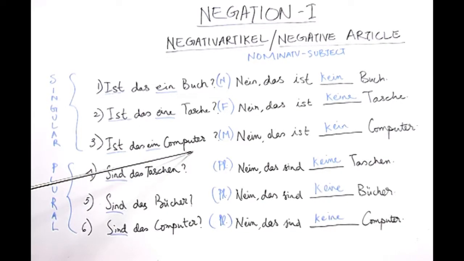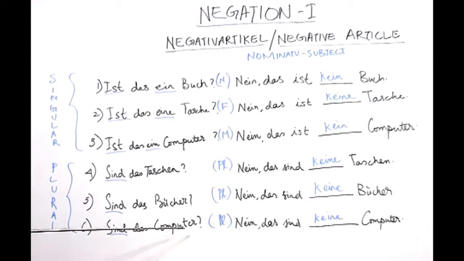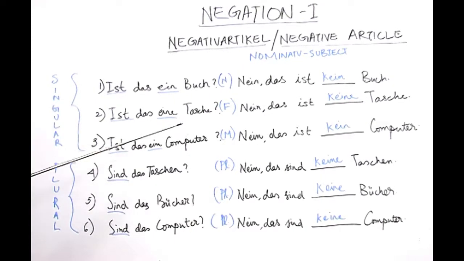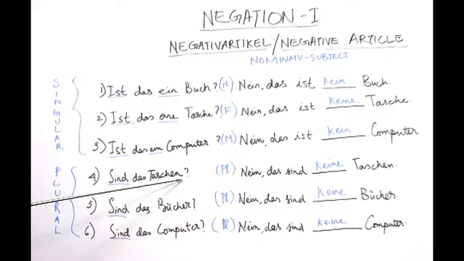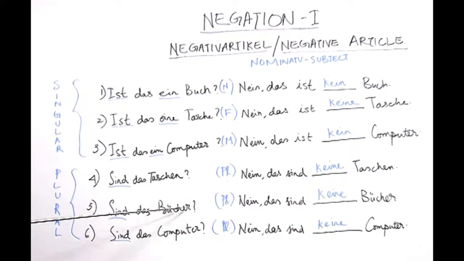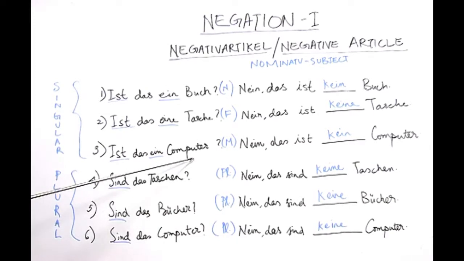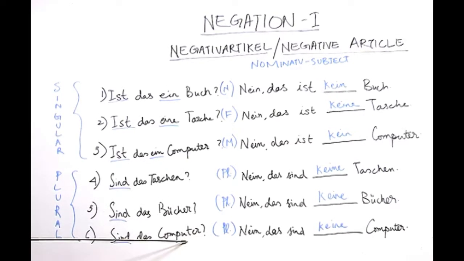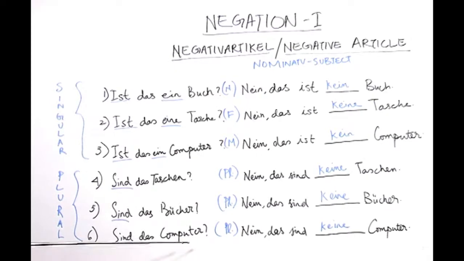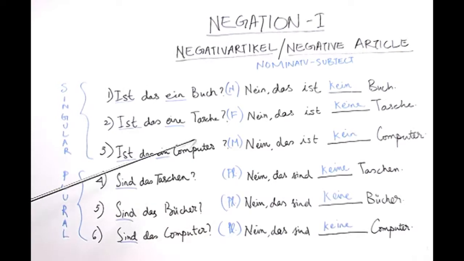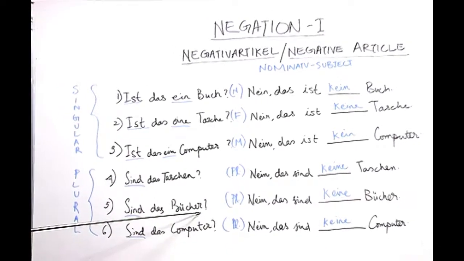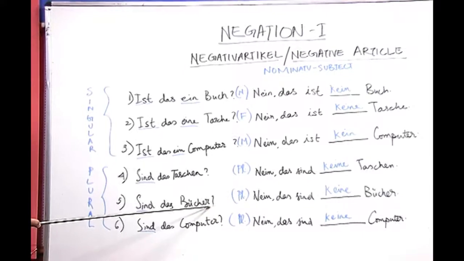In the previous session, if you remember, we learnt the plural and singular forms of these nouns, and certain nouns change their form in plural and certain nouns do not. So, we have two nouns, Tasche and Buch, which change their form in plural, and the noun Computer, which does not change its form in plural. Therefore, while making the negative article in nominative with plural as well as singular, you should also make sure that you are writing the correct plural form of the noun.